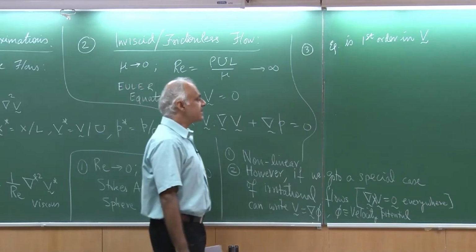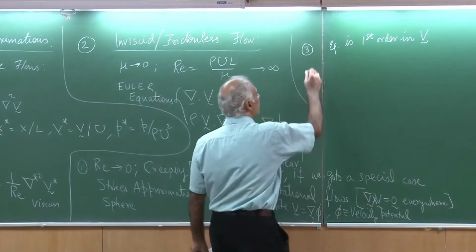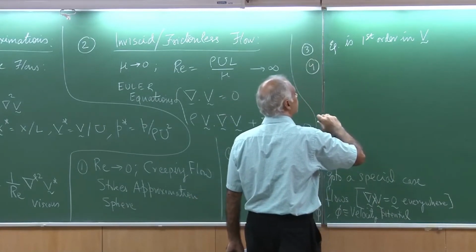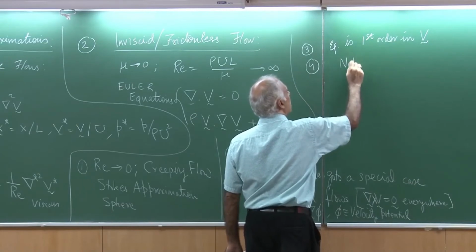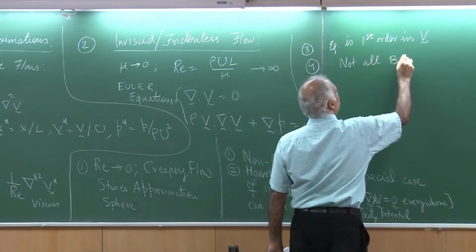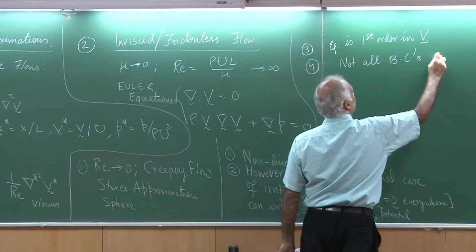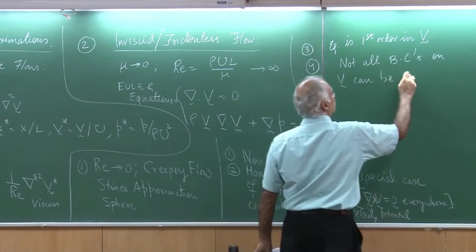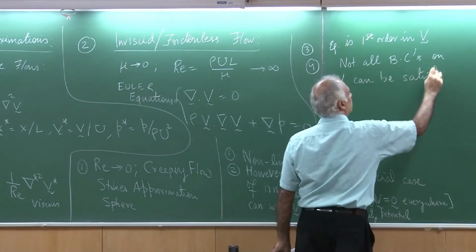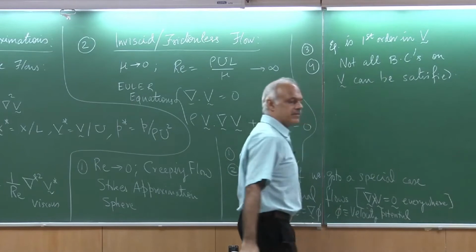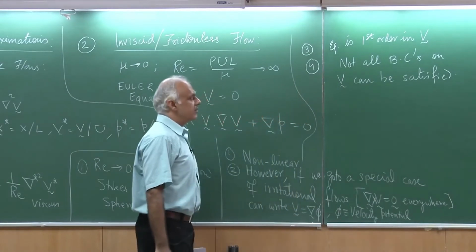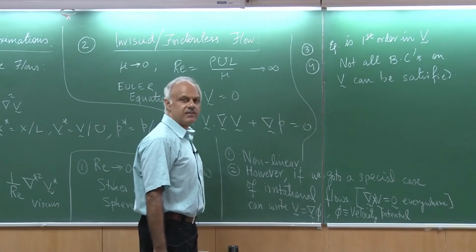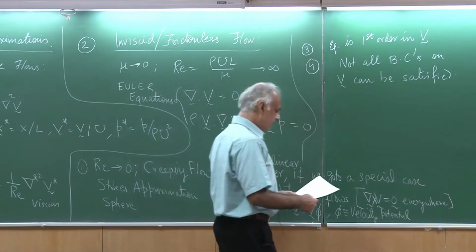And what that does is that it has an implication on the boundary conditions. So, not all boundary conditions on V can be satisfied. So, we will have to give up some boundary conditions, and then the question is which ones should we give up, and we have discussed this earlier.